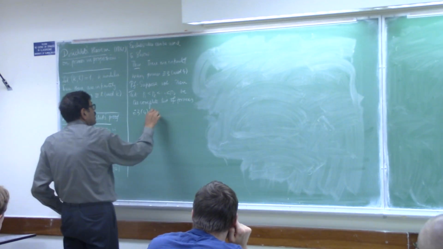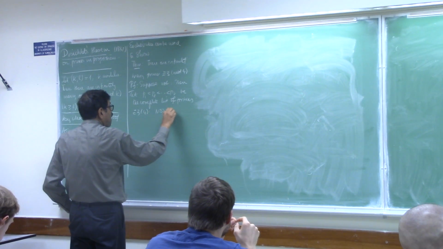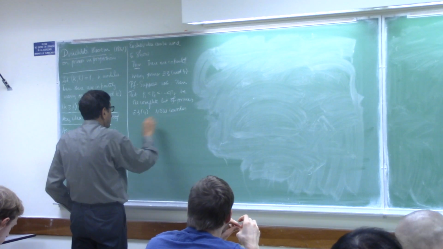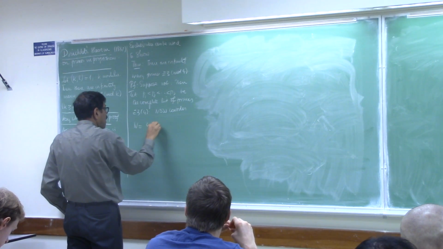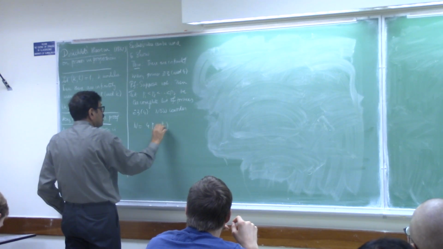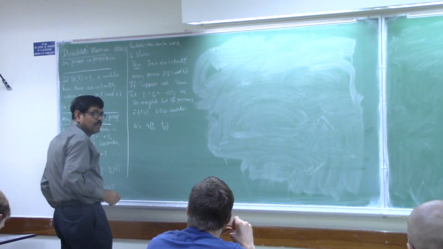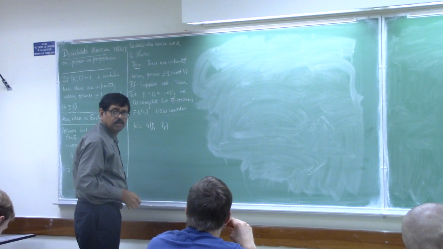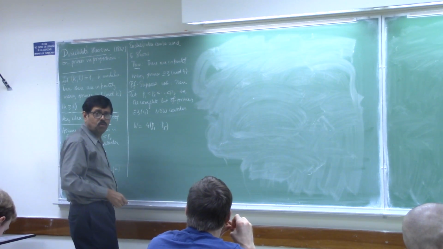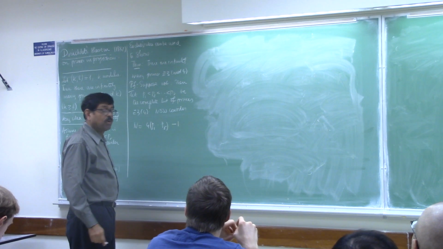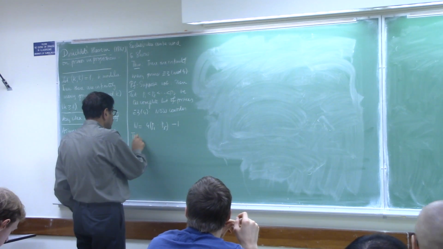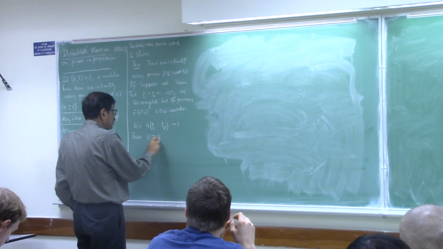Okay, so now consider n. Just multiply this product by 4, so now you've constructed a number which is 0 mod 4, and you subtract 1 from it. Then n is congruent to 3 mod 4.